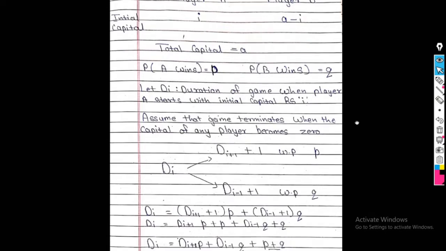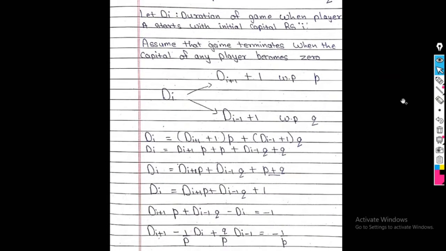So, how to write this equation? See, this is my equation. D_I is equal to 1 plus D_(I+1) with probability P, and 1 plus D_(I-1) with probability Q. So, I will get this equation. Now, I multiply P and Q with these two brackets, this one and this one. After multiplying, I will get this equation.